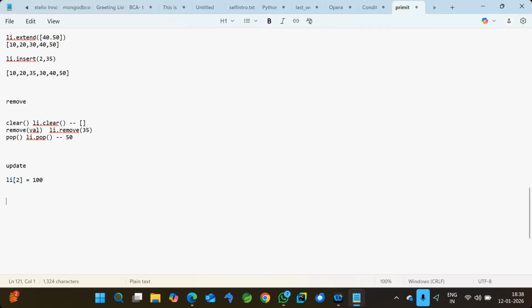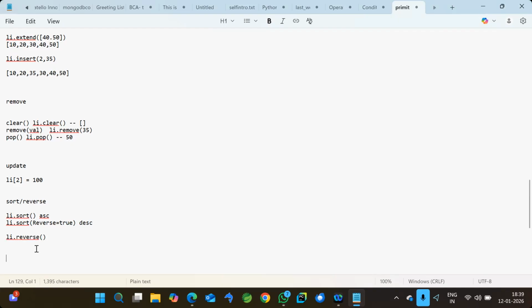And after that, we have sorting and reverse. Li dot sort will arrange the data in ascending order. Li dot sort with reverse is equal to true will arrange that in descending order. And if I simply write li dot reverse, it will reverse the list. Whatever the data order, it will reverse the data. For example, 10 to 50 is there, now the output will be 50 to 10. It will simply reverse the data.